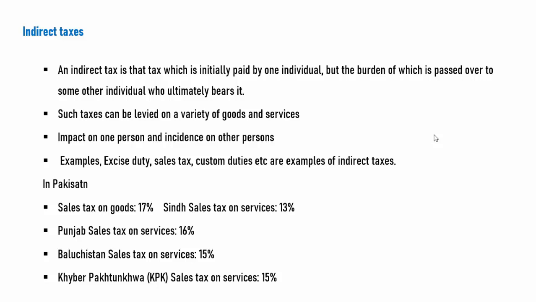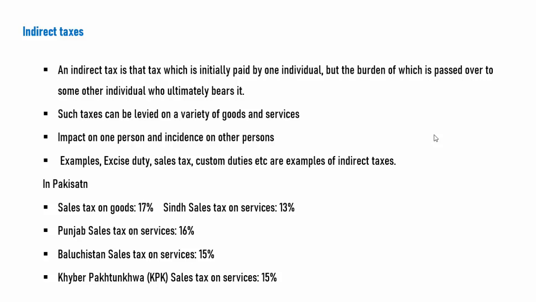Another type of tax is the indirect tax. Indirect taxes are those taxes which are paid in the first instance by one person, but they are shifted to somebody else. The person who pays the tax doesn't bear the burden. He shifts the burden to somebody else.